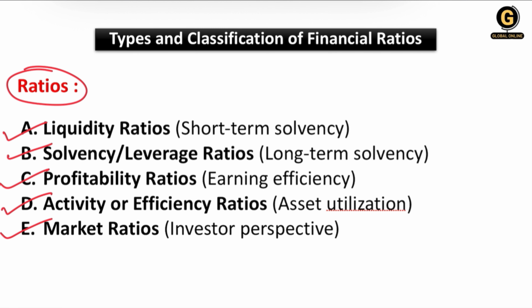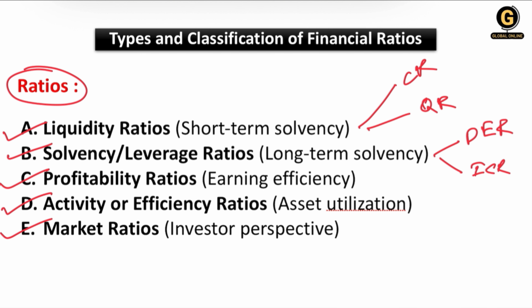Liquidity ratio has two ratios, the current ratio and the quick ratio. What the formulas are, we'll discuss in the next session. Then we have solvency or leverage ratio. It also has two kinds of ratios: debt equity ratio, and secondly, interest coverage ratio.